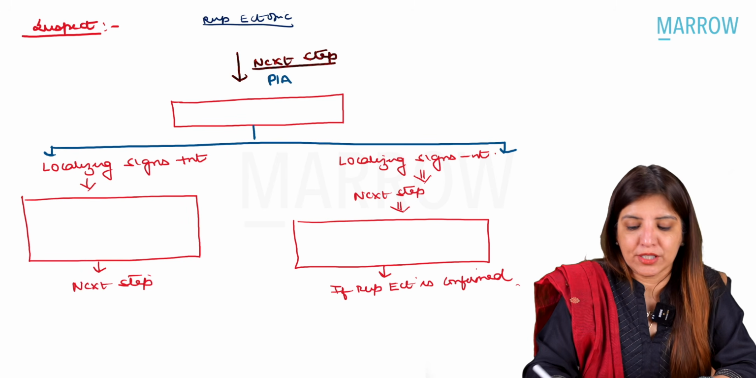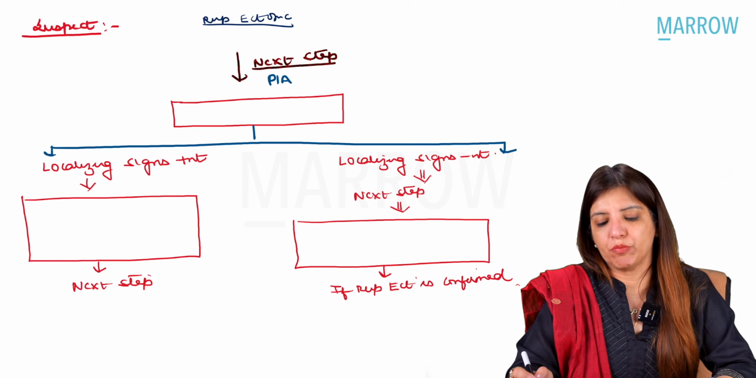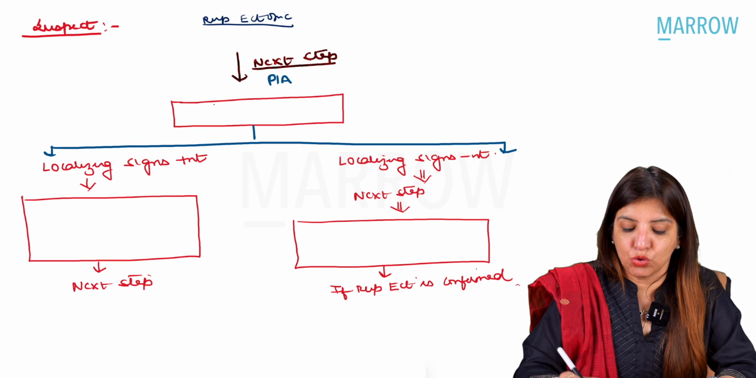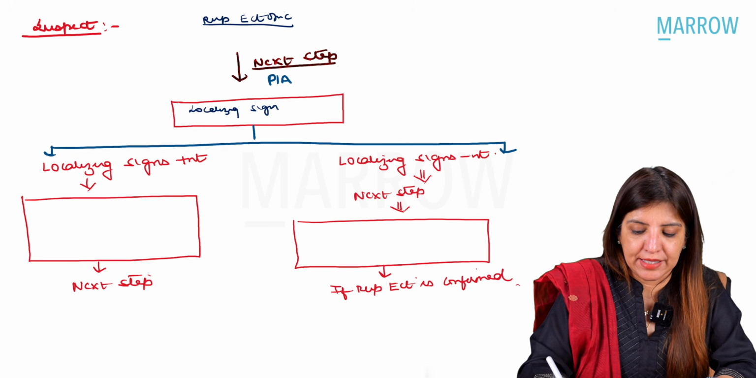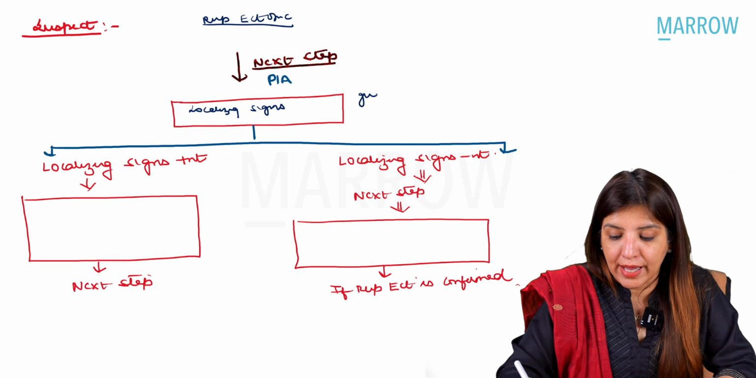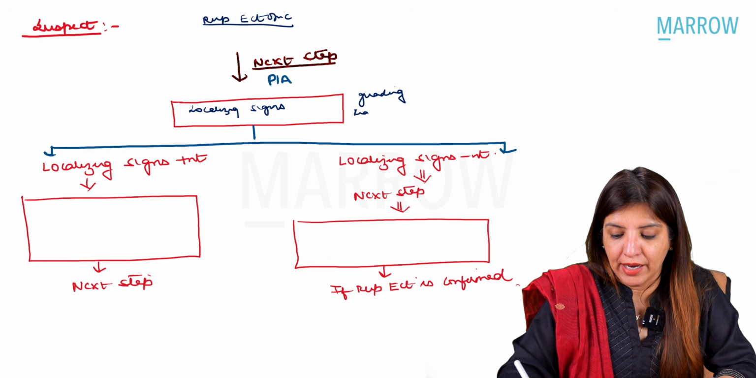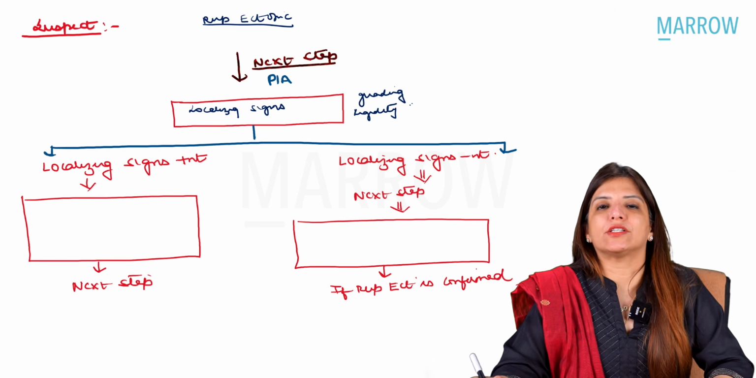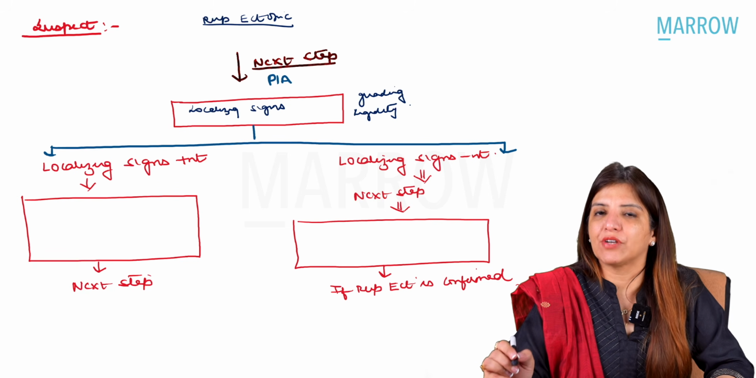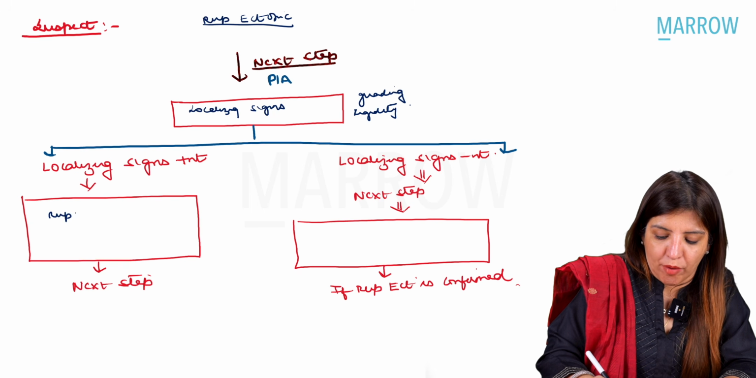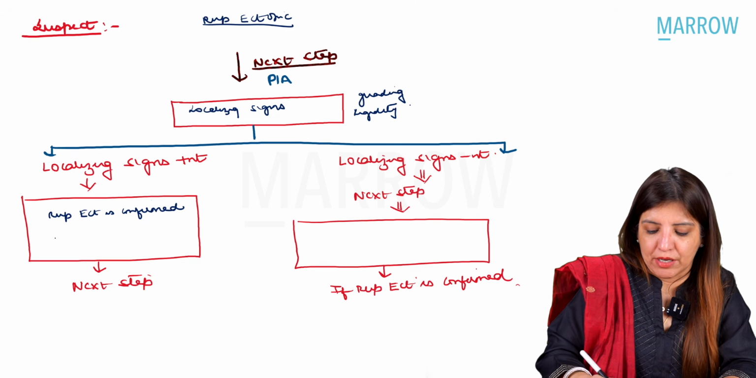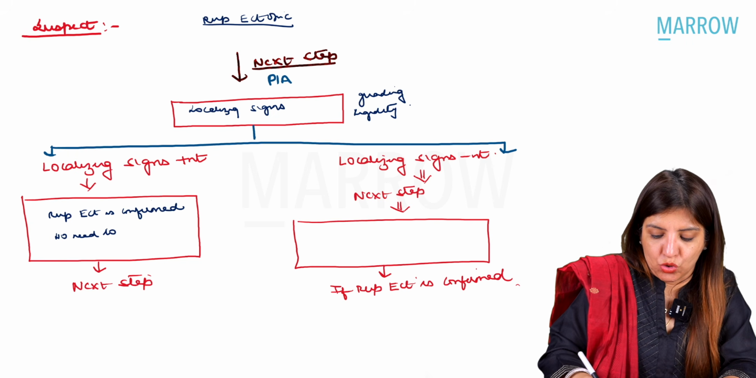Now, whenever you are suspecting ruptured ectopic, your next step should be per abdominal examination, and through this per abdominal examination, you have to see whether the localizing signs are present or not. Localizing signs are guarding and rigidity. Right, so look at it whether guarding and rigidity are present or not. If guarding and rigidity are present, that means a ruptured ectopic is confirmed. There is no need to do any ultrasound.